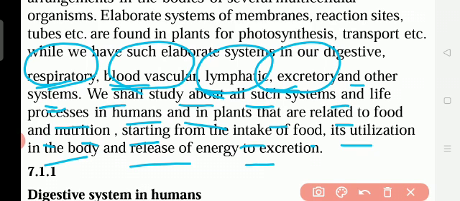So we study from the digestive system. Intake of food means from the mouth to sending the waste products outside. Till that, all the life processes we study here.